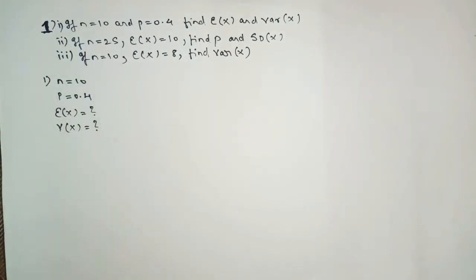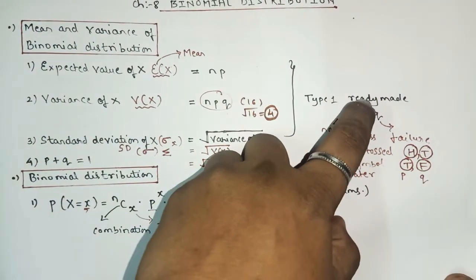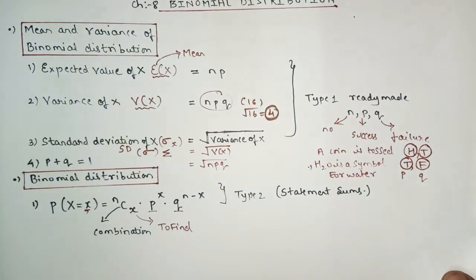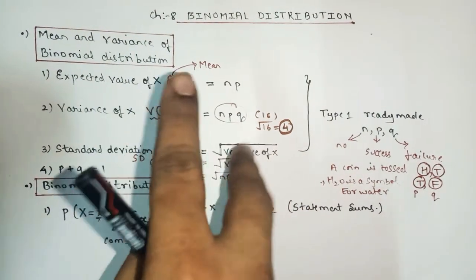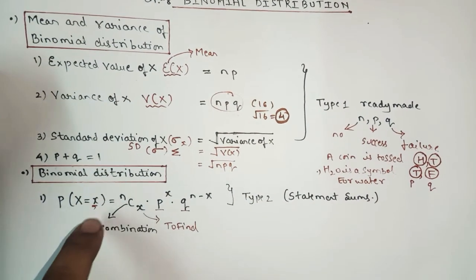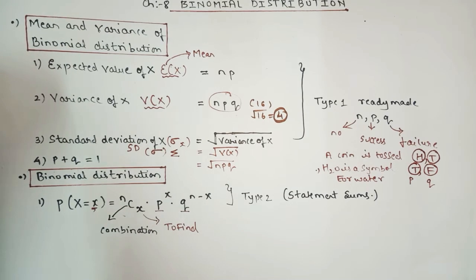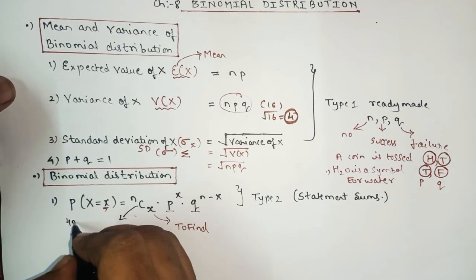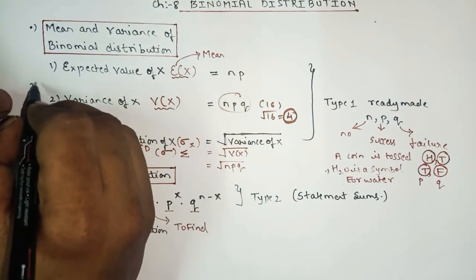As I said, in type number 1 you will have the ready-made values. Apply the formula, simply substitute the values, you will get the answer. As type number 1 is short and simple, the weightage of this sum will be what? 2 marks. And for type number 2, each and every sum based on type number 2 is of 4 marks. And each and every sum based on type number 1 is of 2 marks.